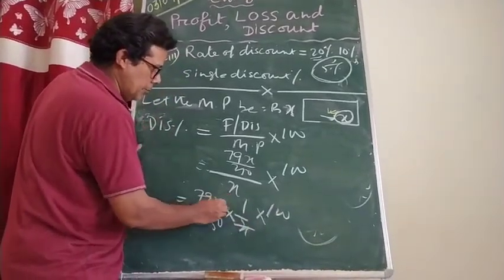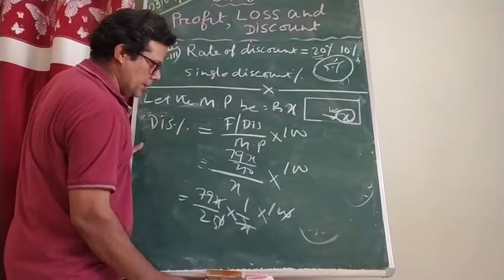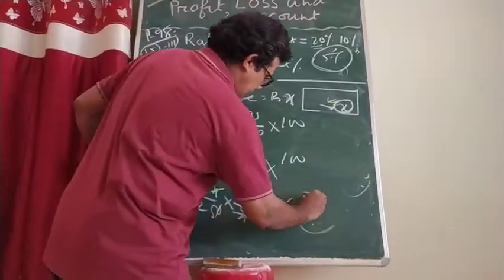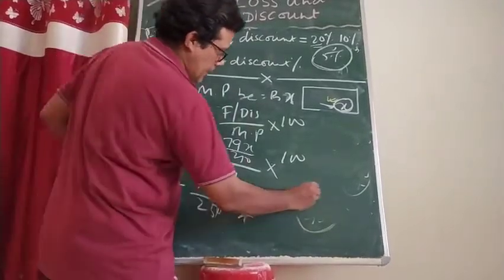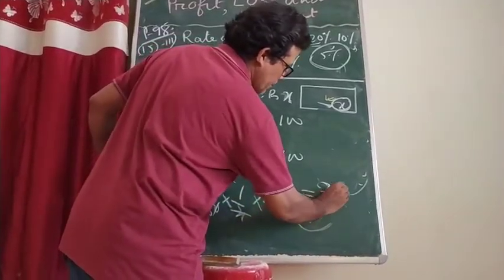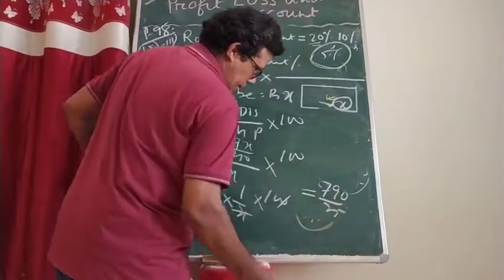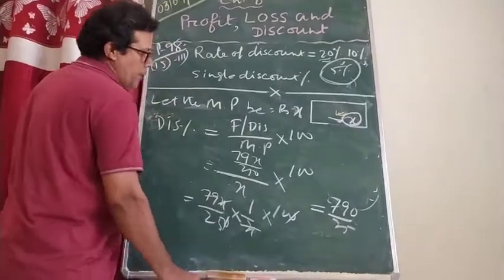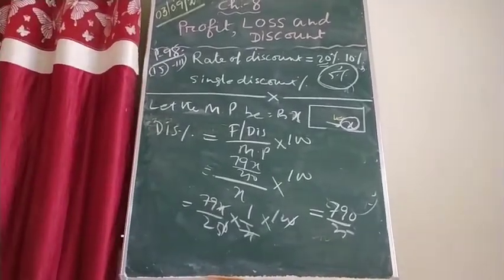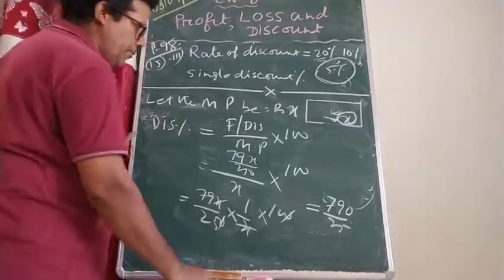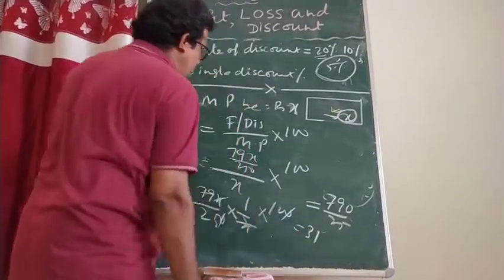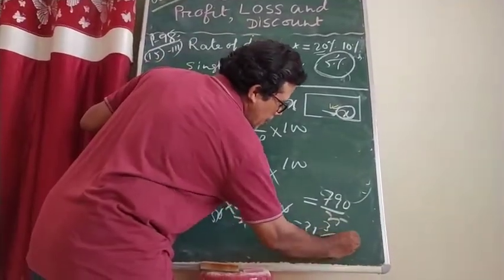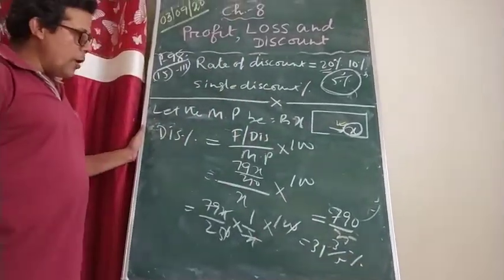This will cancel, this will cancel. It will come how much? It is coming, beta, 790 by 25. Easily you can convert it into a mixed fraction. If you convert it into a mixed fraction, it will come 31 3 by 5, 31 3 by 5%. Okay, I hope it is clear to you.